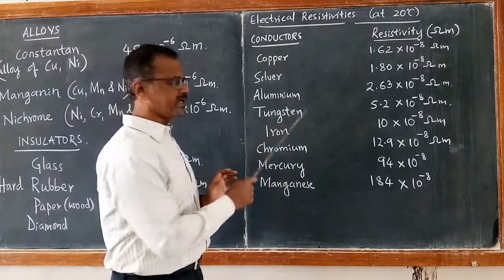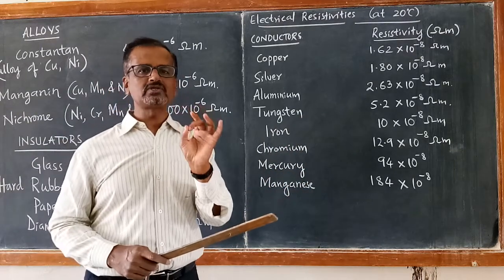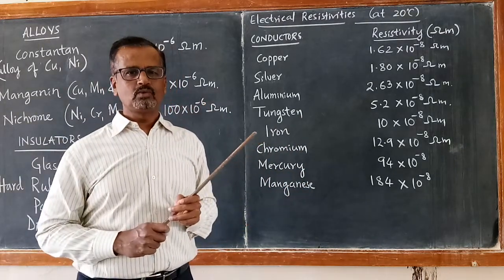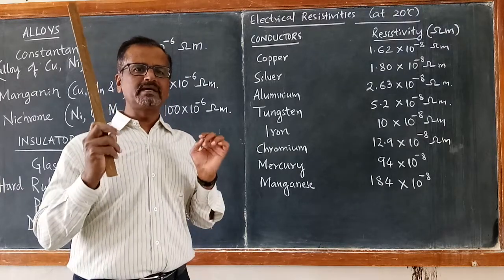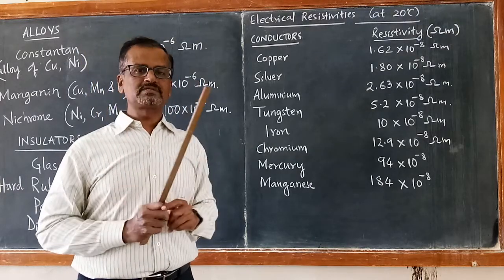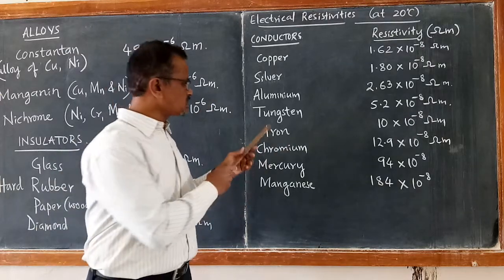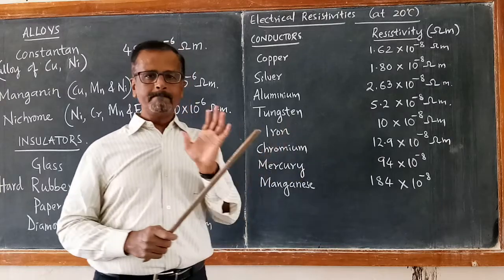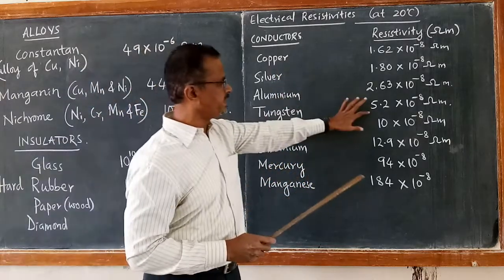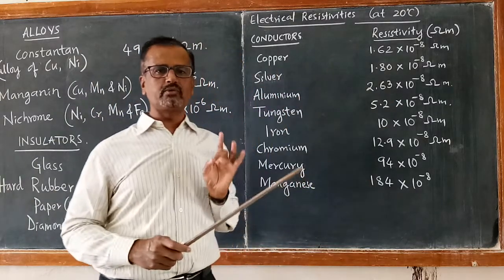This tungsten finds use in the filaments of electric bulbs. Why is tungsten used as a filament material for electric bulbs? The reason is it is also a very good conductor, having a medium amount of resistivity, 5.2 into 10 raised to minus 8 ohm meter.